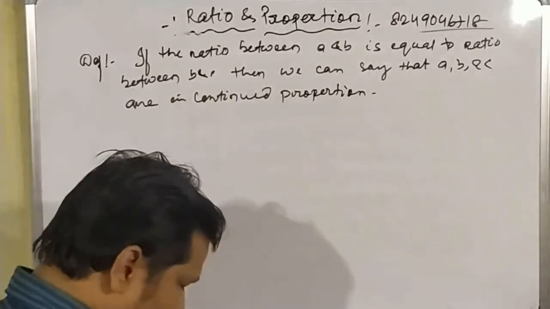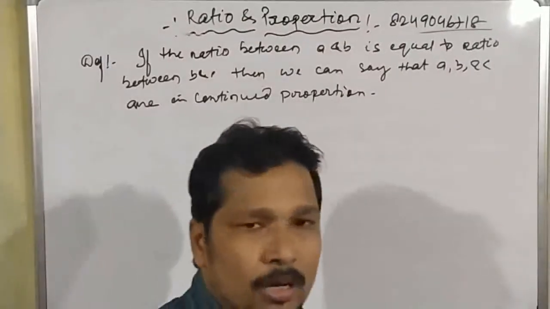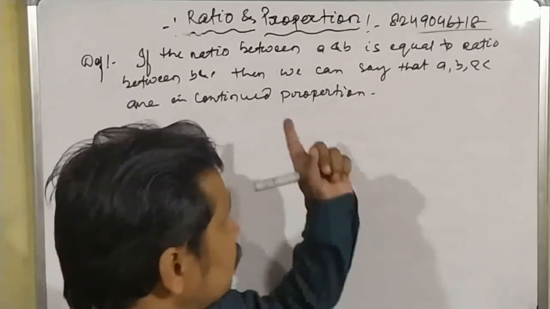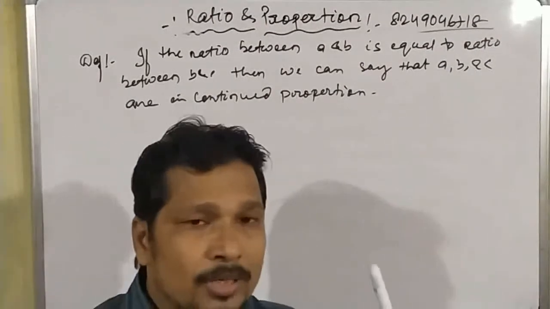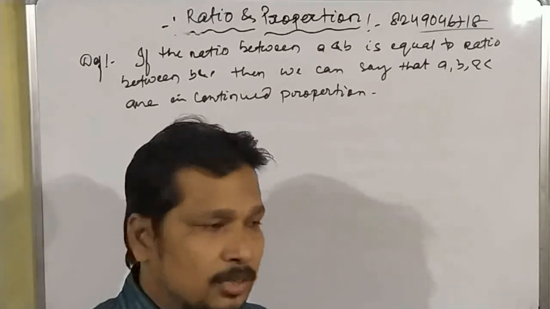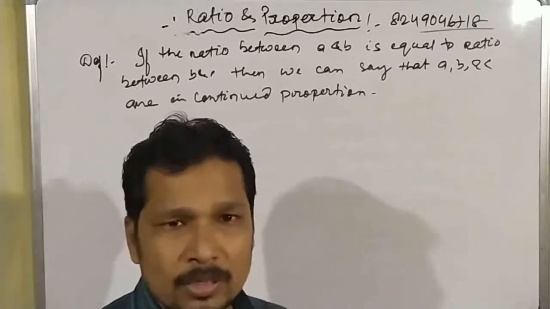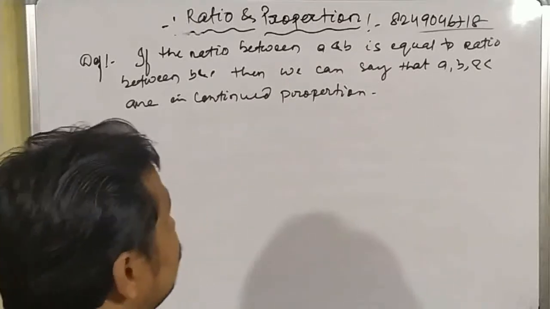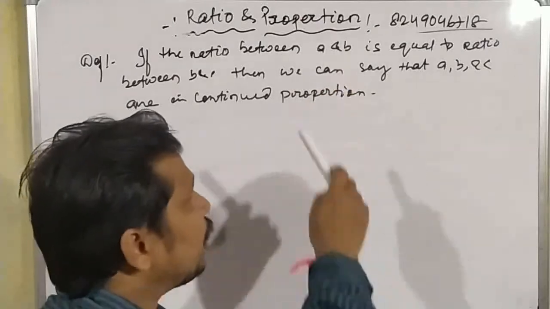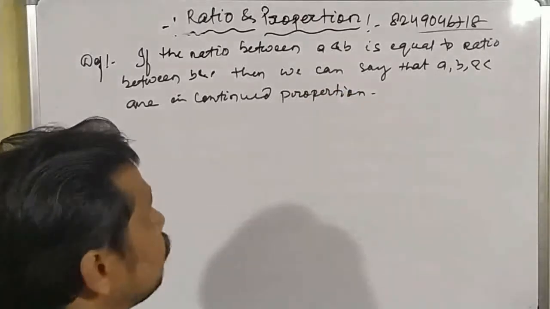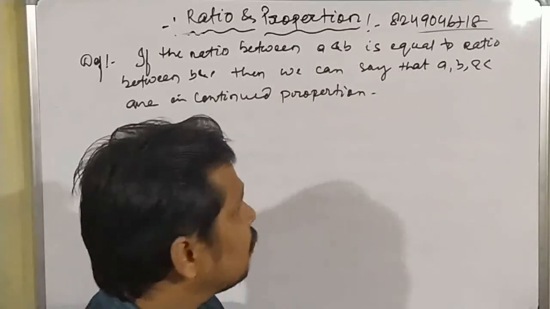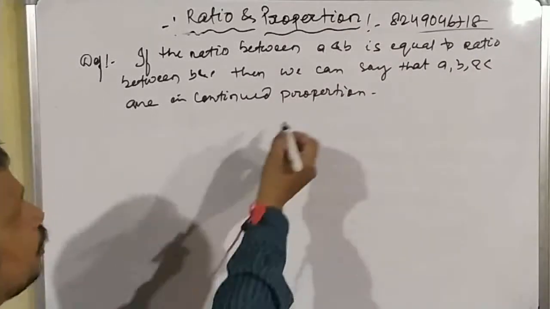Okay, students. So what is continual proportion? In the normal proportion there are four numbers, but in continual proportion there are only three numbers. By taking the three numbers we can check whether they are in continual proportion or not. The condition is: if the ratio between A and B is equal to the ratio between B and C, then we can say that A, B and C are in continual proportion.